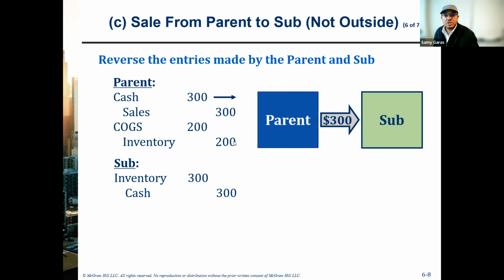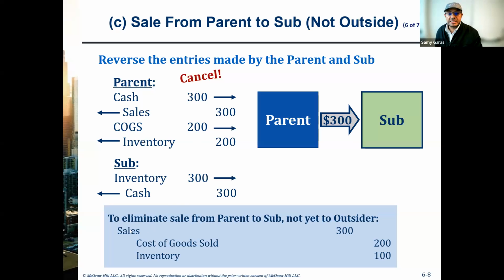How do we make it? We have the cash here, 300, and we'll offset the cash 300 here. But the sales 300 will offset the cost of goods sold 200, and the difference between them, which is 100, will go to the unrealized gain. But since we don't have unrealized gain in this situation, we put the inventory account.